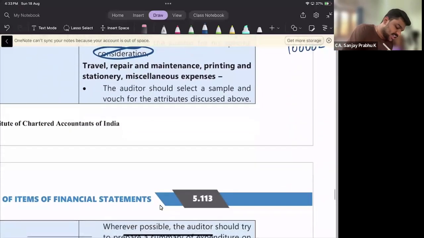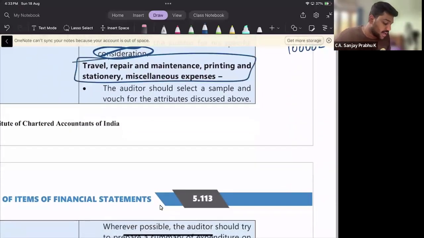And the last topic is travel, repair and maintenance, printing and stationery, miscellaneous expenditure.